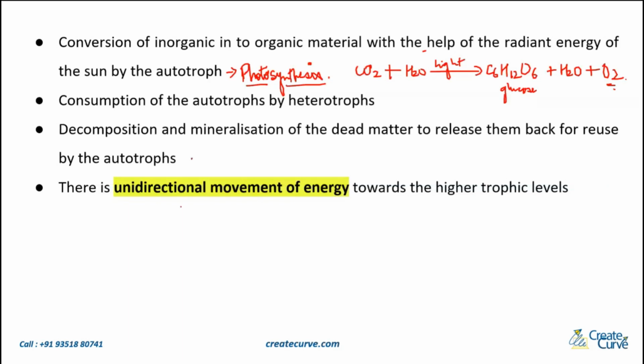Now remember, this is a unidirectional movement of energy towards the higher trophic levels. You would have heard of the trophic levels. You have producers, consumers, decomposers, your primary consumers, tertiary consumers, all of that. So basically, it's a unidirectional flow of energy. What does that mean? As you go higher and higher in the trophic levels, the energy is also going to be moving in the same direction. So it's not a bi-directional thing. As you go higher, the energy also keeps increasing. Just one direction.